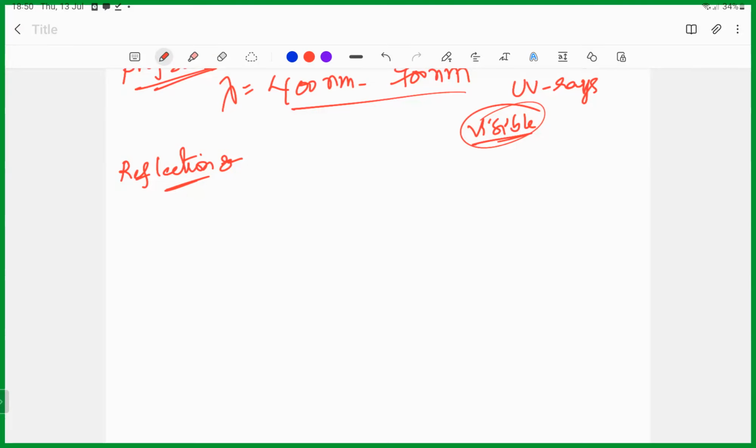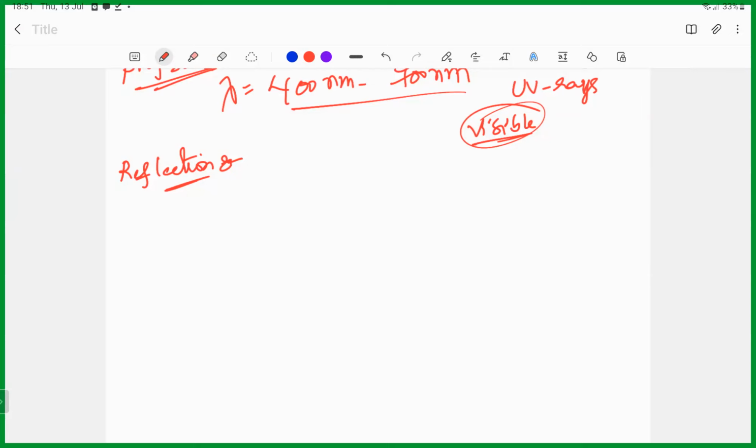So we can see concave mirror and convex mirror. What is the concave mirror? In a concave mirror, this black lining, the reflecting surface, is inside.